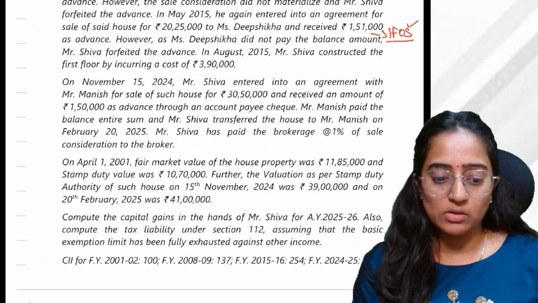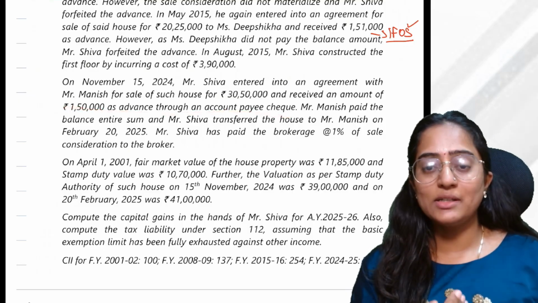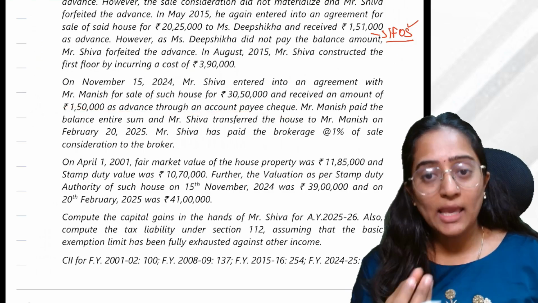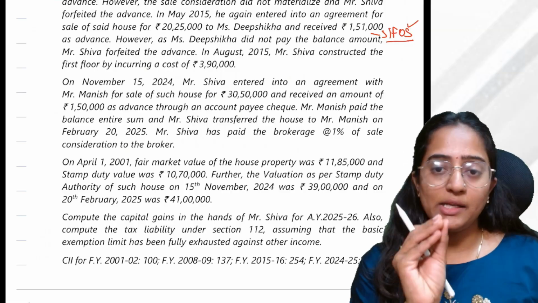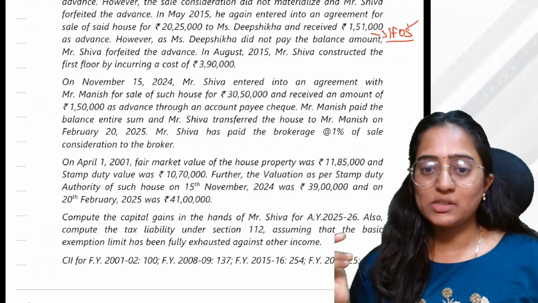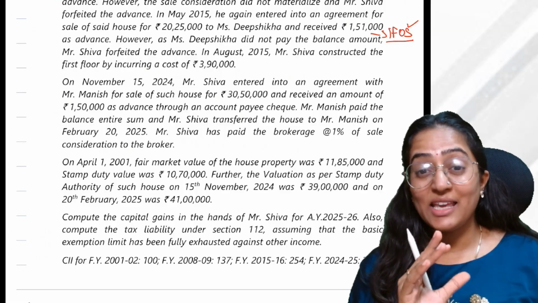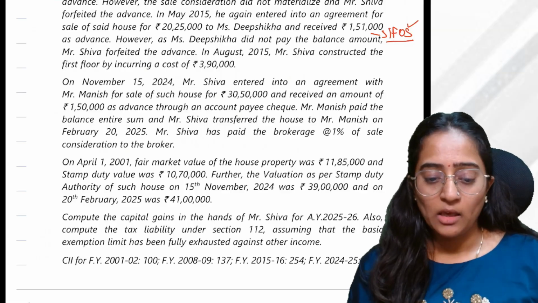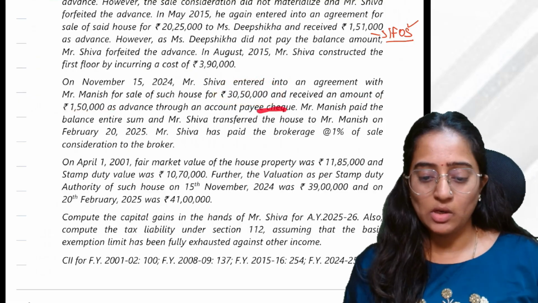Remember this concept of recording the stamp duty value and all, it is coming under section 43CA. 43CA is explained in detail in a separate video. You can go and watch that video if you want clarity with regard to section 43CA. Now, 30,50,000 and received an amount of 1,50,000 as advance through account payee check.